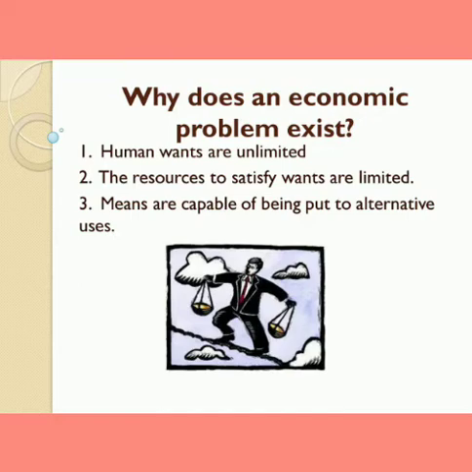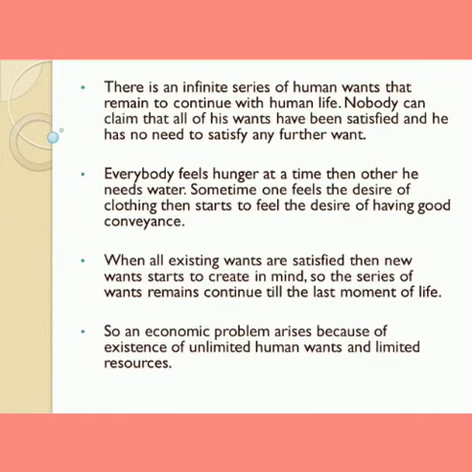So the choice has to be made, but the wants are unlimited. Some people might want to have a pizza in the kitchen, some people might want to have bread, and some people something else. So how do we rank which want is more important than which want? And that is what we mean by an economic problem. So therefore, to summarize, there is an infinite series of human wants that remain to continue with human life. Nobody can claim that all his wants have been satisfied and that he has no more need to satisfy any further want. This is known as the human condition.